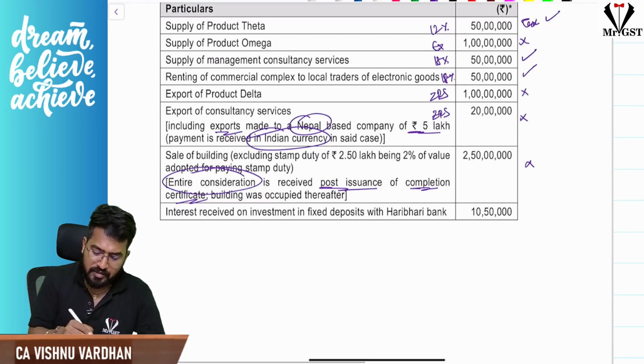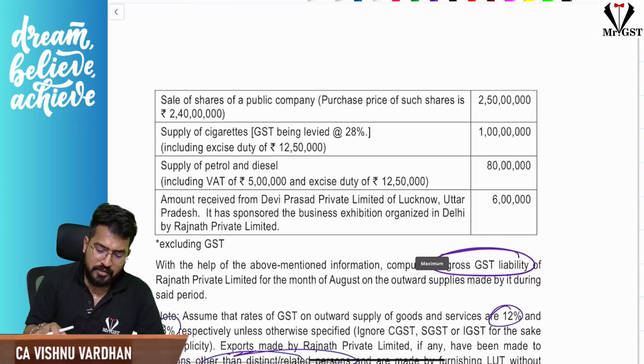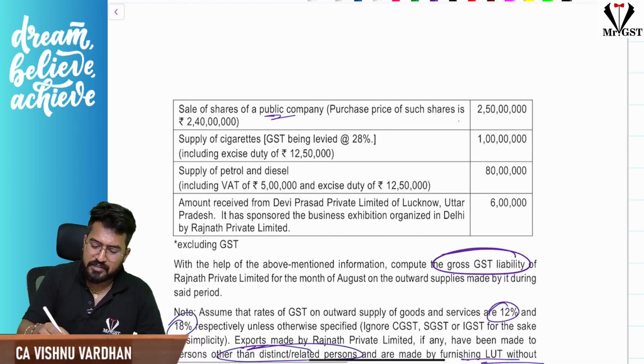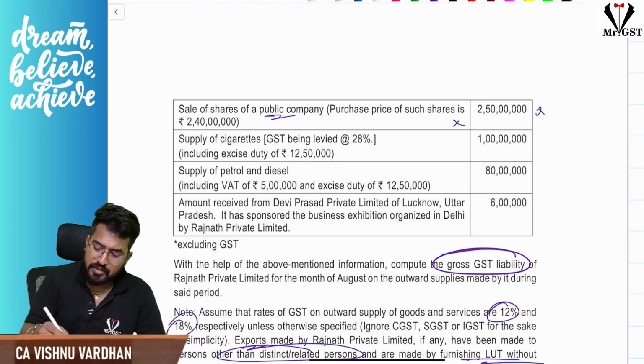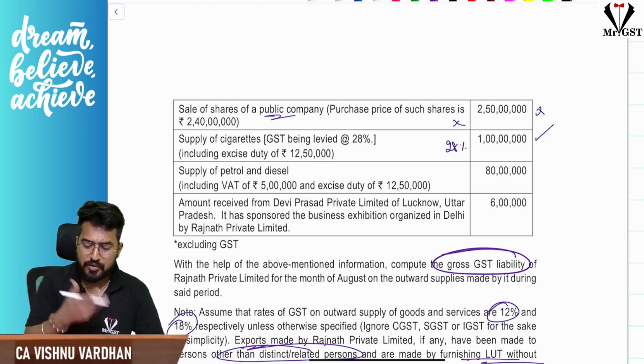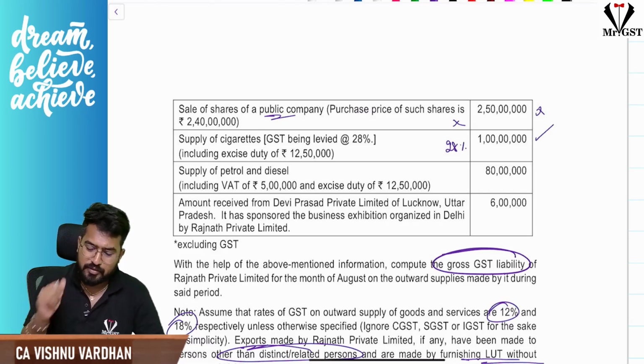Next, interest income on fixed deposits is exempt. Next, sale of shares of a public company is neither goods nor services. Next, supply of cigarettes at 28% clearly, including excise duty. Here the interesting thing is that including any taxes other than GST and TCS under income tax will be added to the value of supply, so 28%.